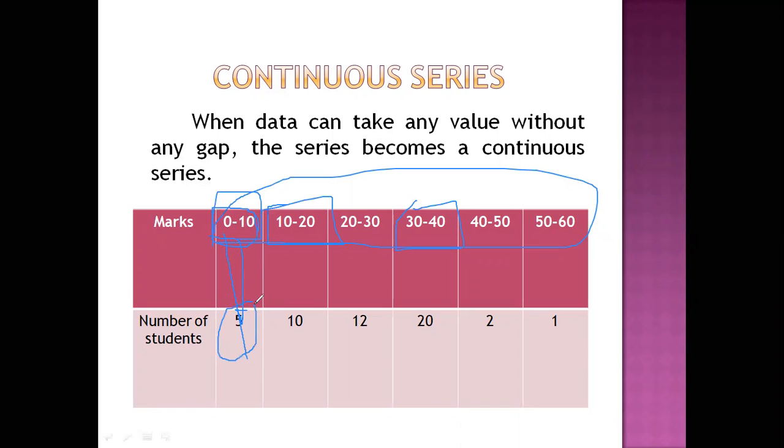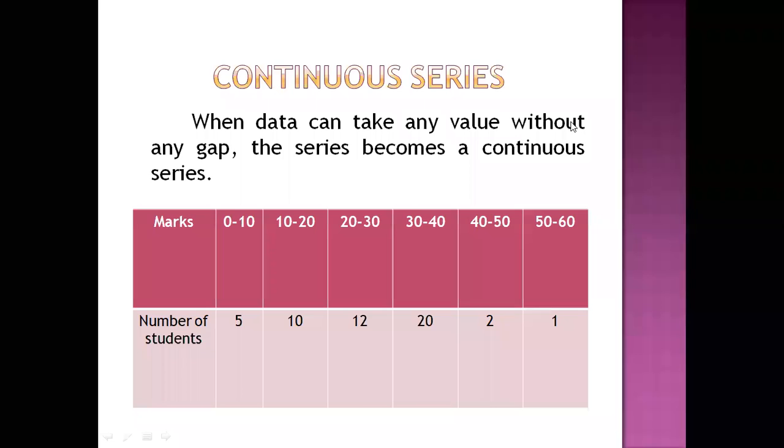Now, in our example, you can see 5 students scored equal to 0 marks or less than 10 marks. If a student scores 10 marks, you will be in a confusion whether to include that student in this class or this class. And the general statistical rule is, you should include that student in the next class. So suppose if a student scores 30 marks, you need not be confused. You should not fit him in the 20 to 30 class, but you should fit him in the 30 to 40 class. That is the generally accepted statistical rule.